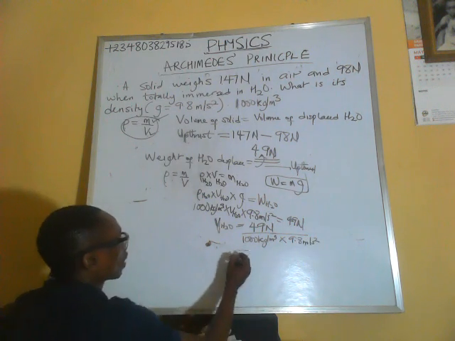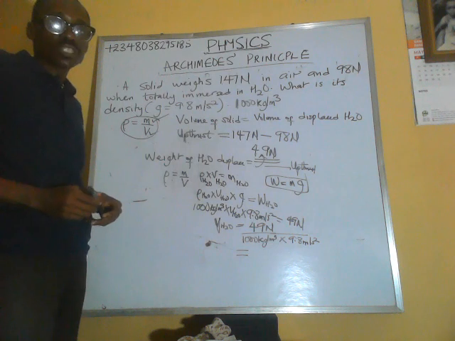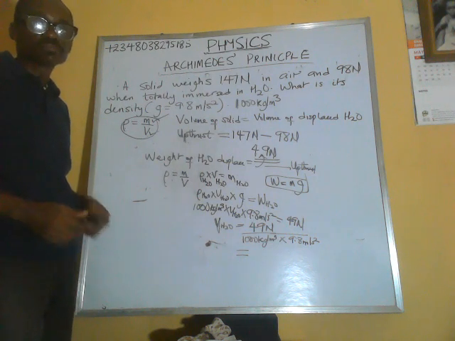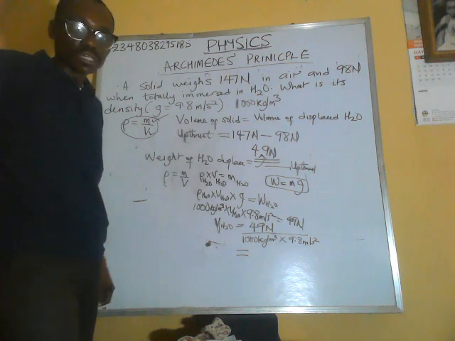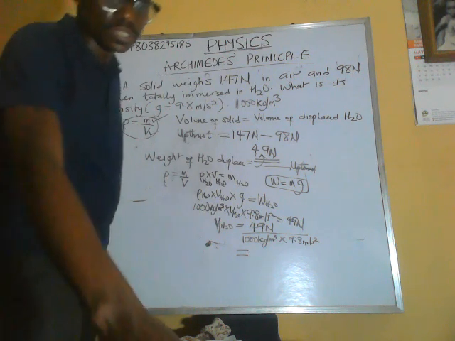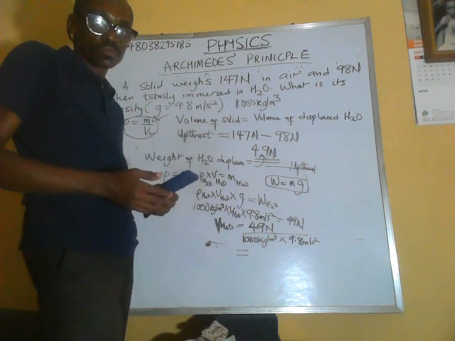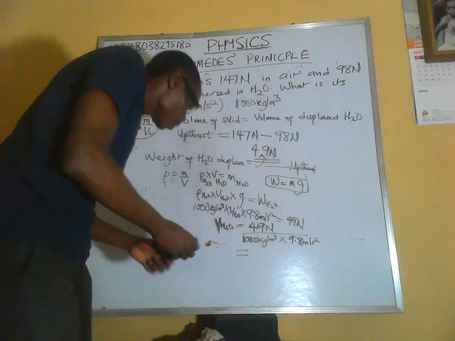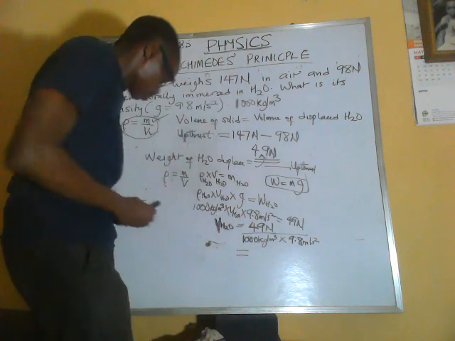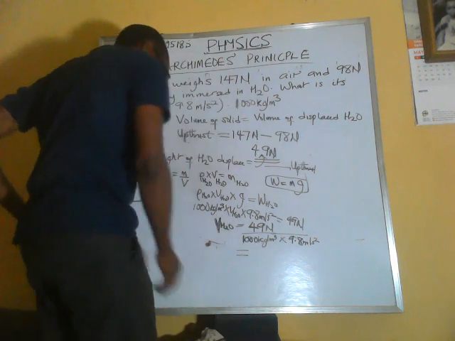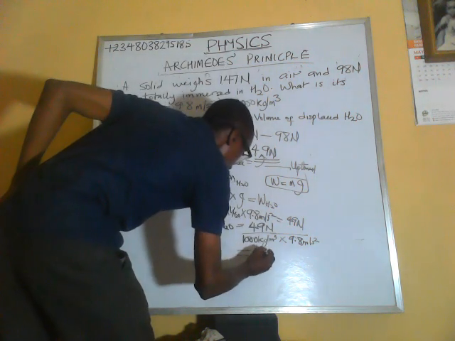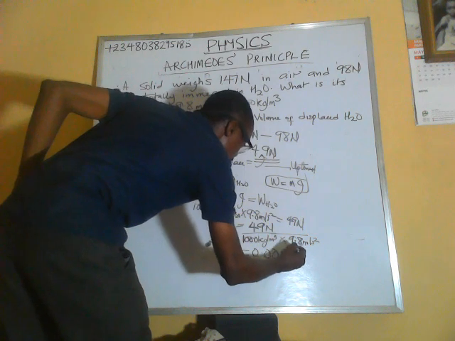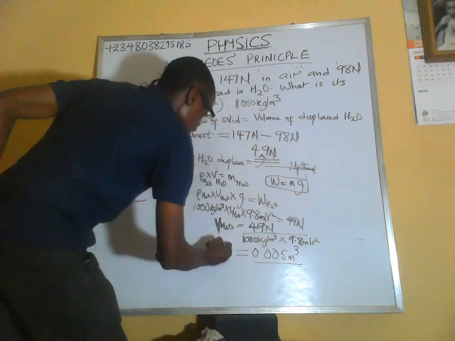So let's punch our calculator right now to get the volume of water that is displaced. So let me get my calculator and do that. On punching my calculator, I arrive at 0.005 cubic meters. So this is the volume of water displaced.